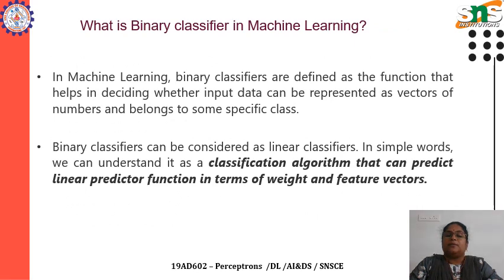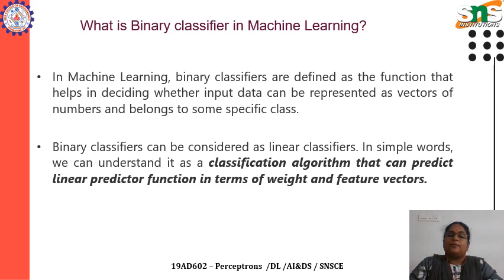The binary classifier in machine learning. Binary classifiers are defined as the functions which help in deciding the input data. Why we need to know about binary classifiers is that since we are using the input data layer in neural networks, it's very important to classify the data.